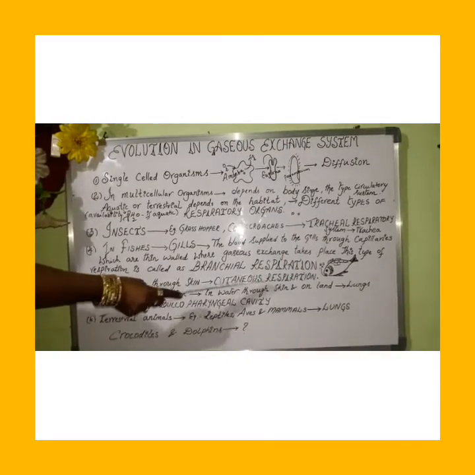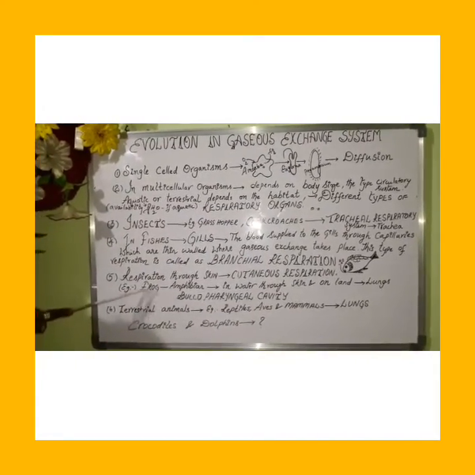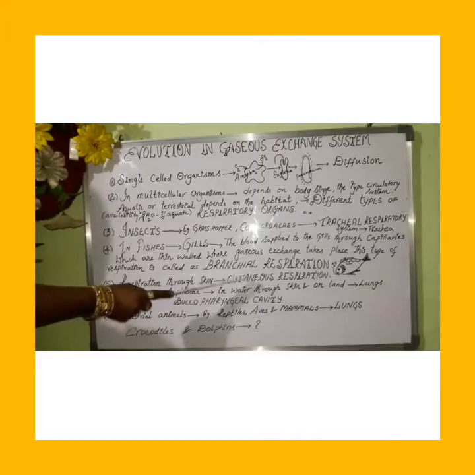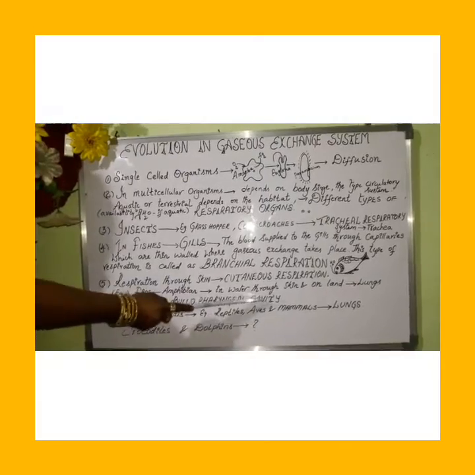The respiration through skin is called cutaneous respiration. Example, amphibian frog. Frog can live both in land and water. When the frog lives in water, it respires with the help of the skin. This type of respiration is called cutaneous respiration. When it is on the land, the frog respires with the help of lungs. It has a buccopharyngeal cavity. In terrestrial animals like reptiles, aves and mammals, they respire with the help of lungs.